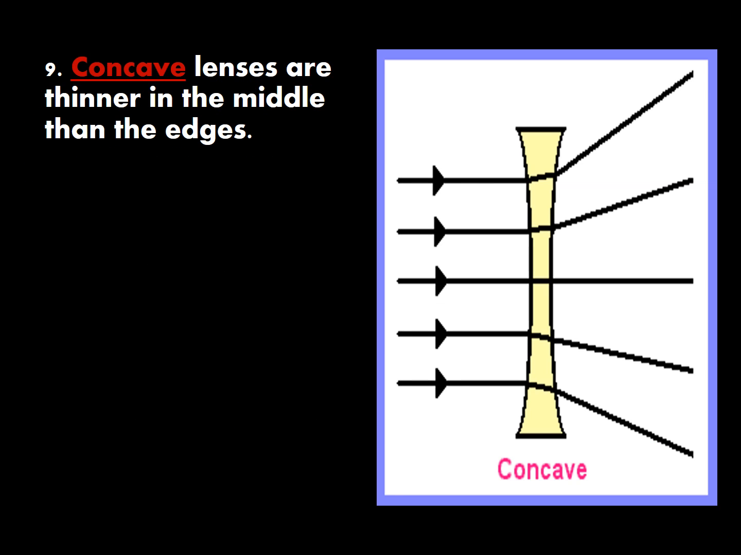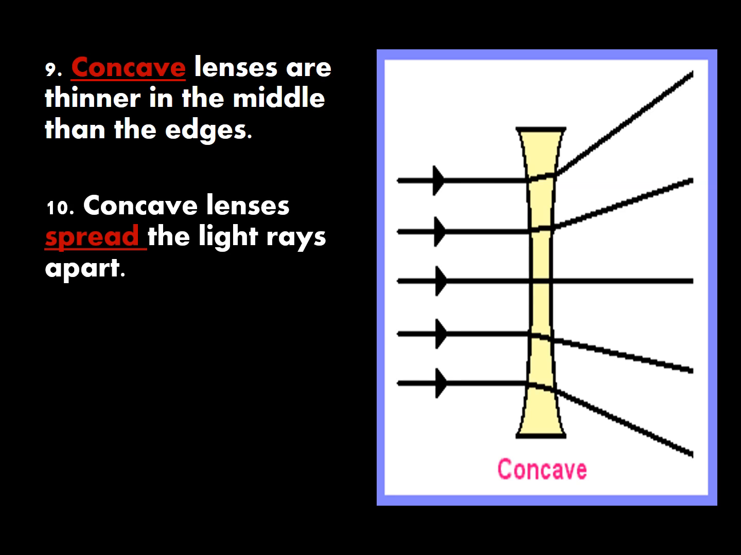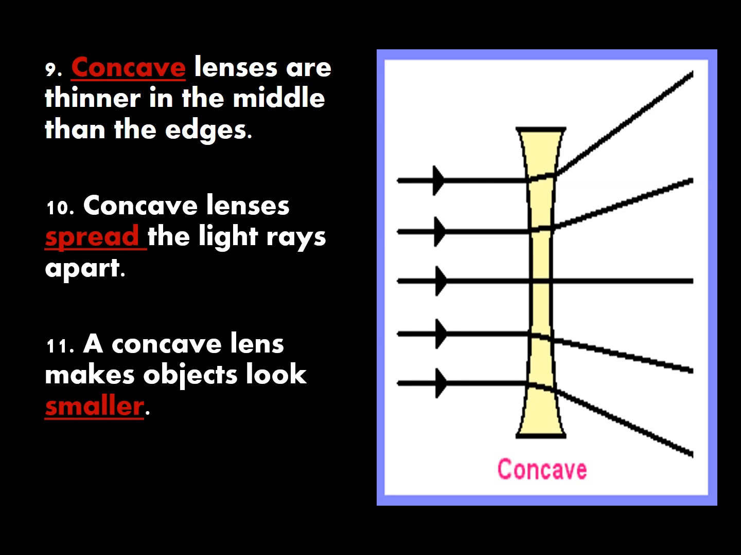So the other type of lens is a concave lens. Concave lenses are thinner in the middle than they are on the edges. They spread light rays apart instead of bringing them closer together, and this makes objects look smaller. So that's the rest of what you're going to write for question 6, and that concludes our lesson for today.